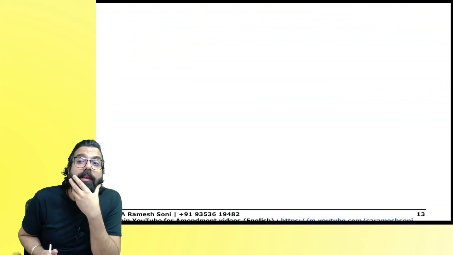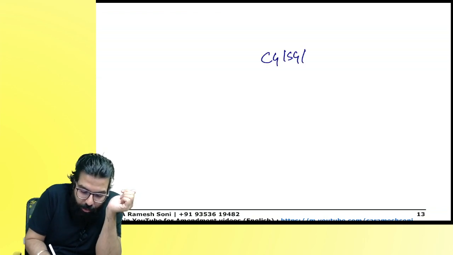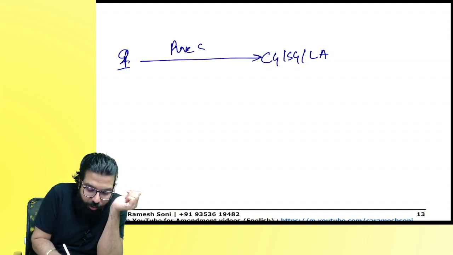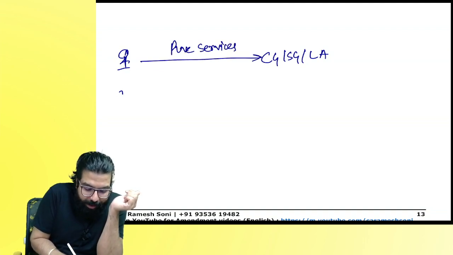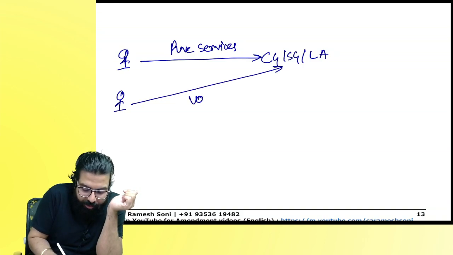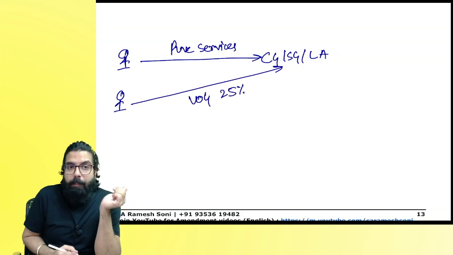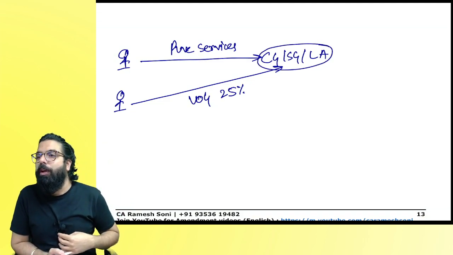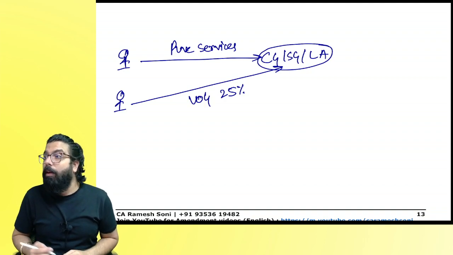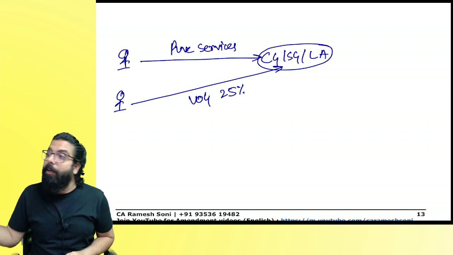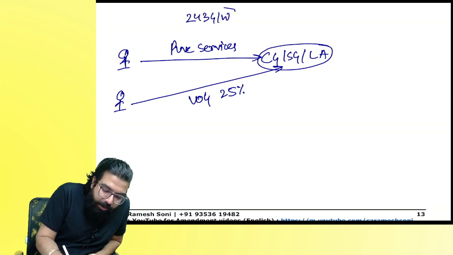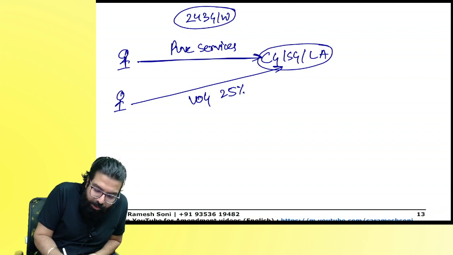government services, if you are going ahead and providing services to the central government, state government, local authority, if you are providing pure services, do you remember? Or you are providing those services where the value of goods is how much? 25%. To whom? Central government, state government, etc. For an example, the government told you, can you clean the roads for me? Whose work is it to clean the road? The government's. But the government gave me the tender. Those works are under 243G or W, correct? And I am doing it for the government.